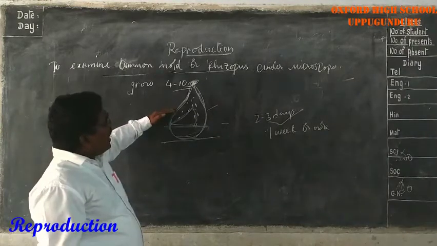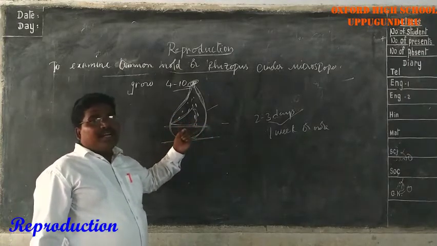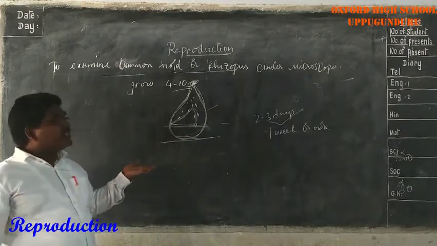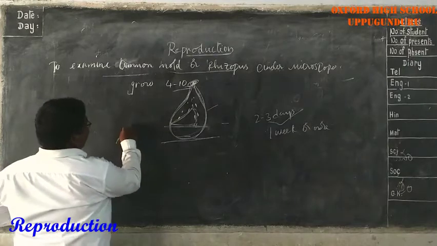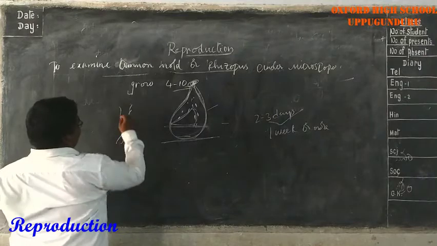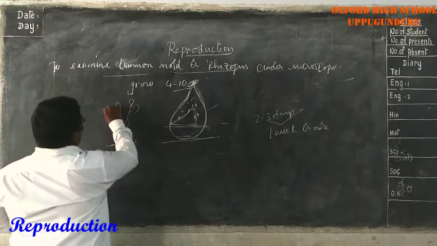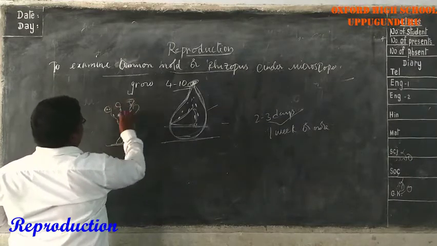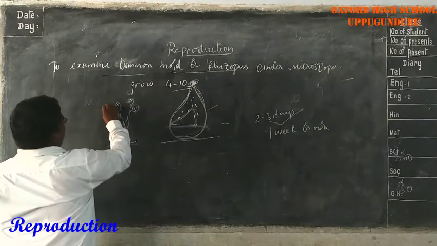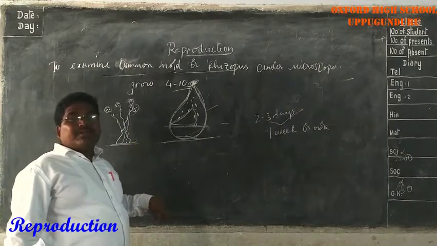Once the bread mold has totally grown, take a piece of it on a slide and observe under the microscope. There you may notice whitish thread-like structures and blackish powdery substances, black, grey or green in color.